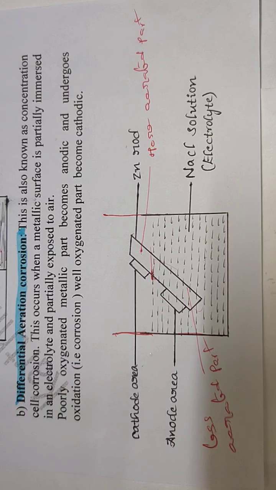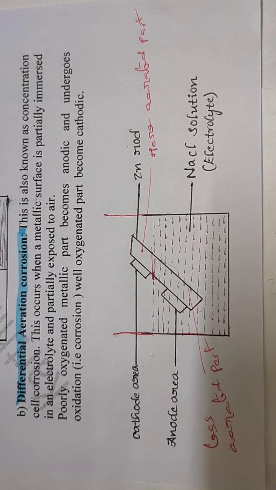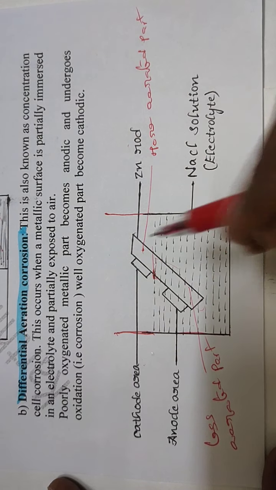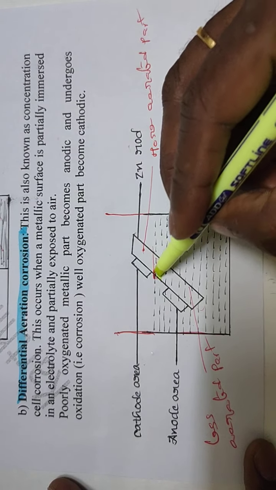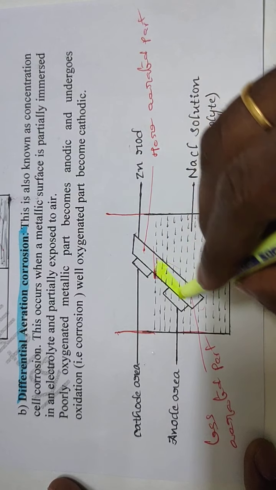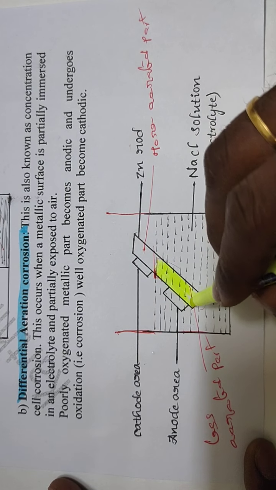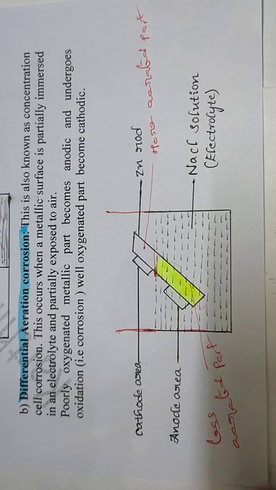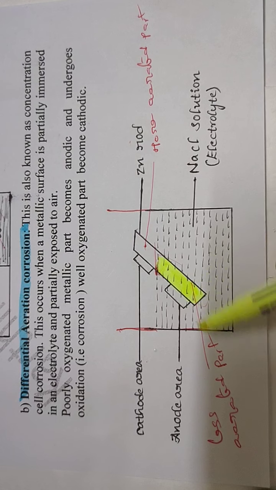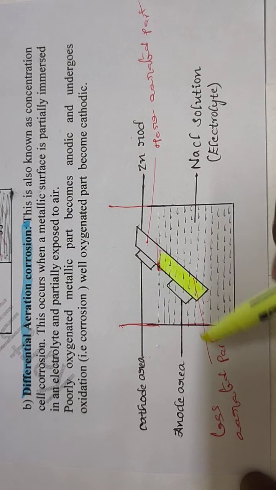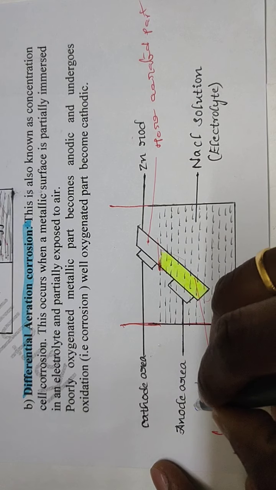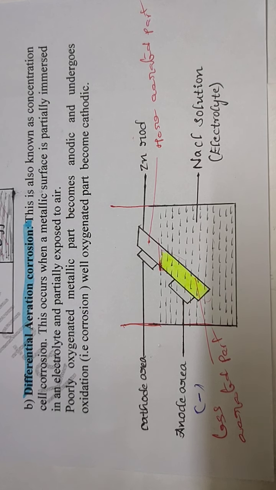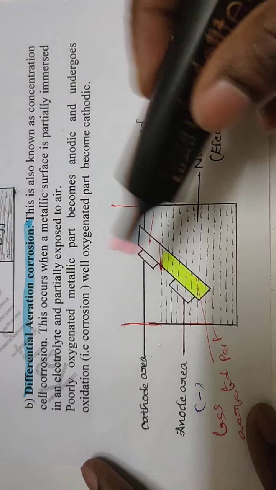See students, in differential aeration corrosion, always the less aerated part is the part dipped in the electrolyte solution. That is why it is the less aerated part. Always the less aerated part acts as anode, and this part is the more aerated part.